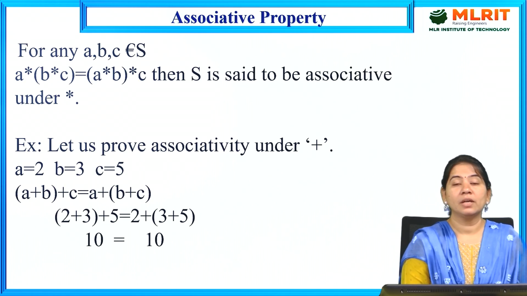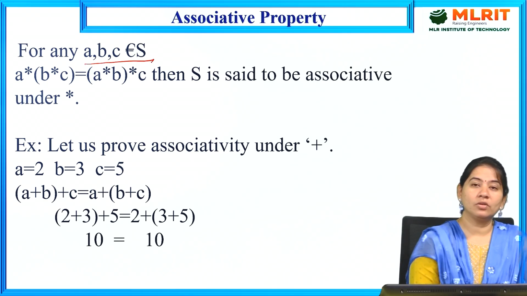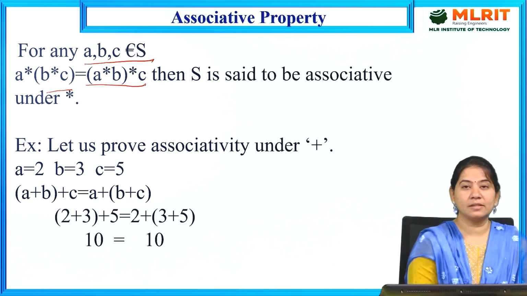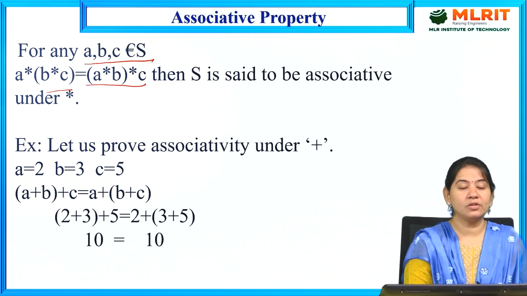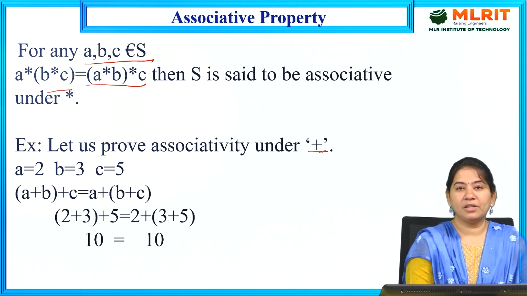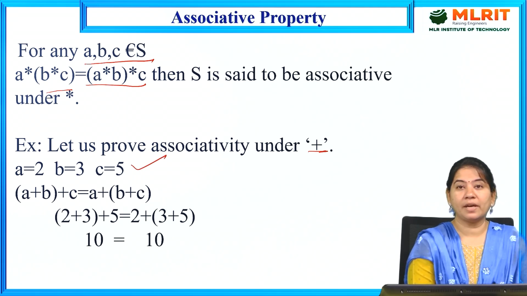Next we have the associative property. For any a, b, c belongs to S, if (a star b) star c is equal to a star (b star c), then S is said to satisfy the associative property under multiplication. Let us prove associativity under the plus operation. Suppose a is equal to 2, b is equal to 3, c is equal to 5.